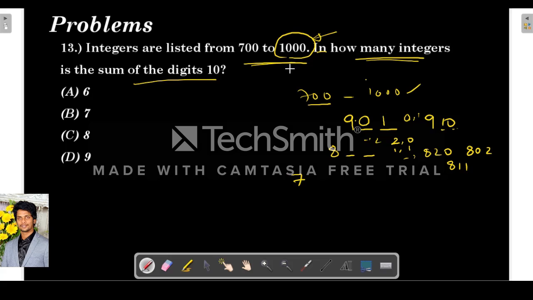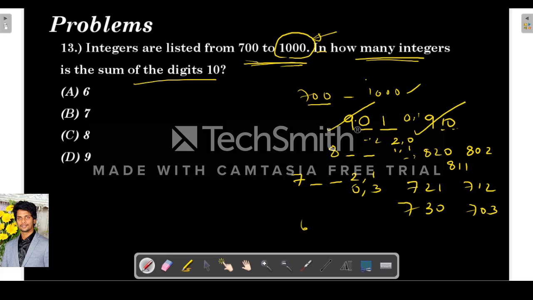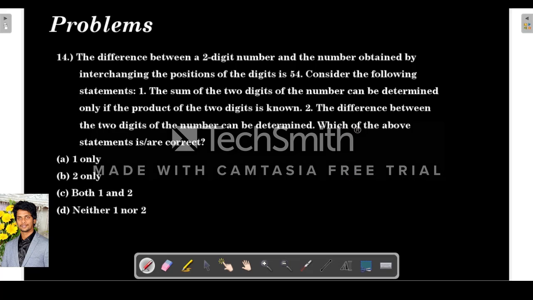When we take 7 as our number, like they are telling only above 700, right? So when we take 7, 7 plus 3 is 10, so 2 comma 1 is possible and 0 comma 3 is also possible, because in both cases the sum is 10. So the numbers are 721 and 712, 730 and 703. And we can't take 6 because they are telling only 700 to 1000. Now count how many numbers there are: 901, 1, 2, 3, 4, 5, 6, 7, 8, 9. So 9 is our answer. So 9 such numbers are possible.